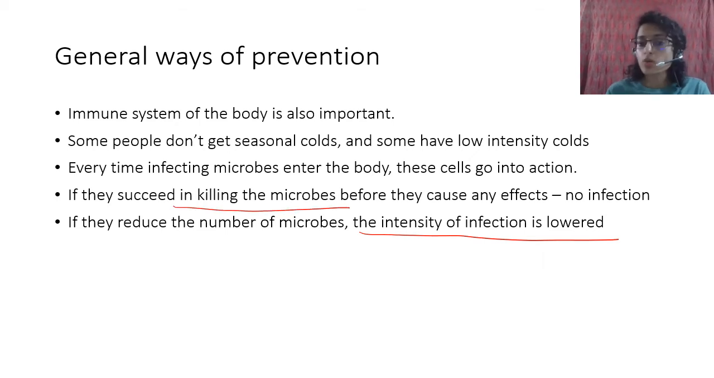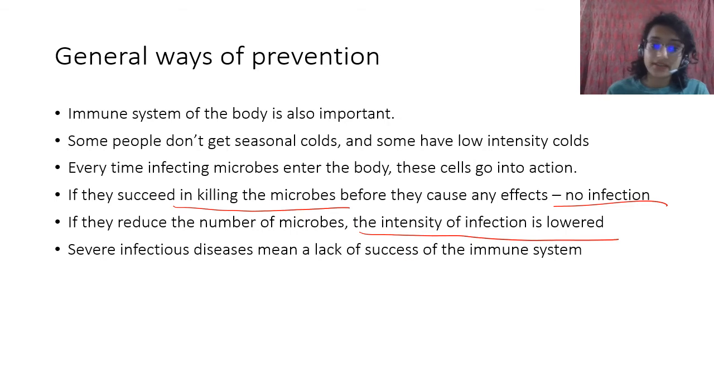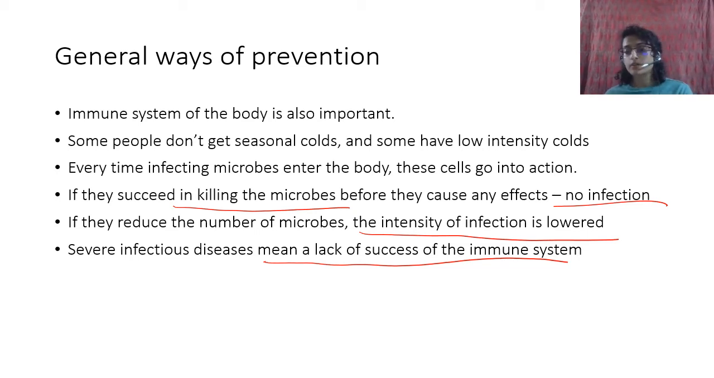If there is no microbe, then there is no infection. If the number of microbes is reduced, intensity is reduced. Severe infectious diseases mean a lack of success of the immune system for various reasons, right? Maybe you are not fit, maybe you are immunocompromised. Immunocompromisation kab hota hai? When you have diseases like HIV AIDS, when you have SCID, it is a severe compromise.